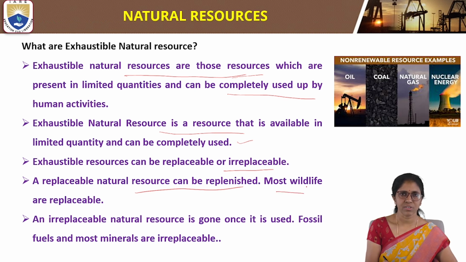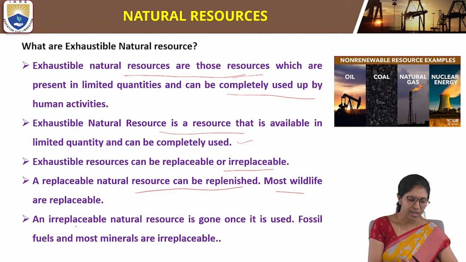An example of a replaceable exhaustible natural resource is wildlife. Most wildlife is replaceable even though it is an exhaustible resource, so it will be replaced after some time.